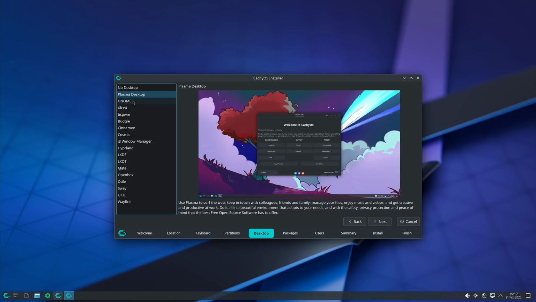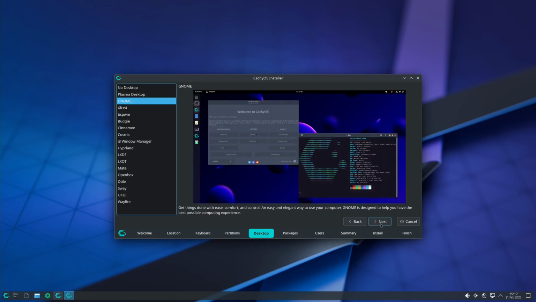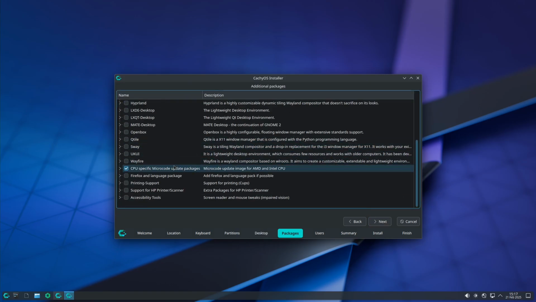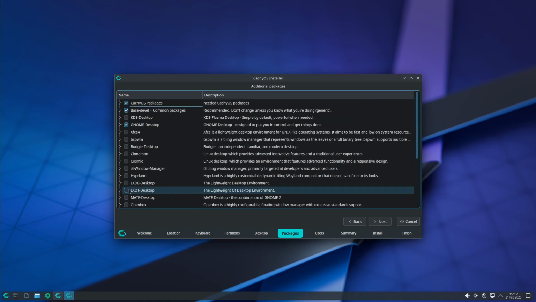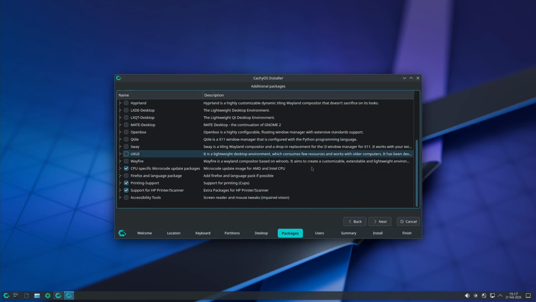And here, if you want to have a similar experience to Ubuntu, you're going to choose GNOME. Then you're going to click on next. And if you want to enable the printing support, which you probably want, you click on here, printing support. I also have an HP printer, so I'm also going to click on this one. And then we click on next.